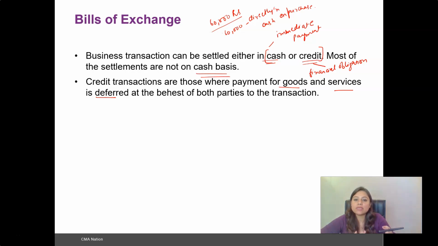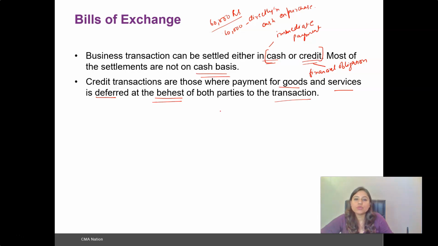And this is basically at the behest of both parties. Both parties agree to such a transaction, and the person who is purchasing pays the sum in installments, however procuring that particular good at the very moment of sale. This is the benefit available to the buyer.